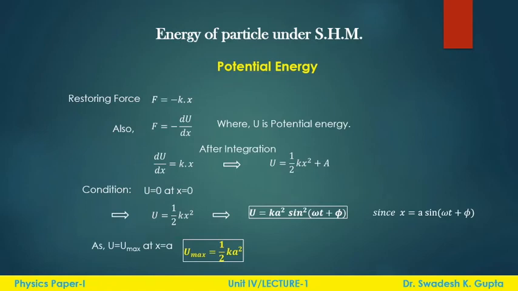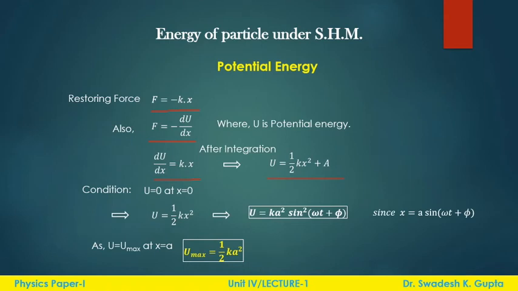Coming to the potential energy, as we already know that the restoring force F is equal to minus kx, and there is a well-known relation between force and potential energy for one dimension, that is F is equal to minus du by dx. So putting these two equations together and then integrating, we will get this equation. So here again A is the constant of integration.